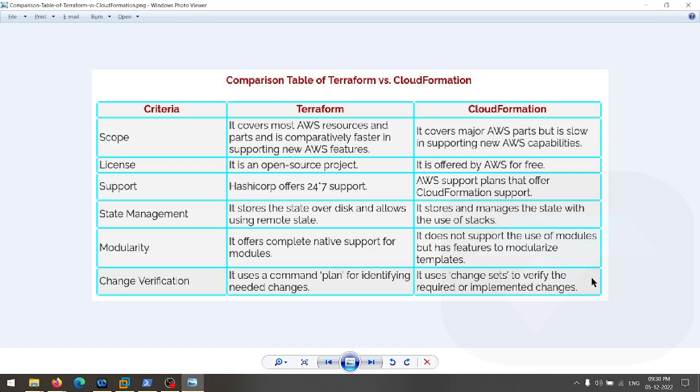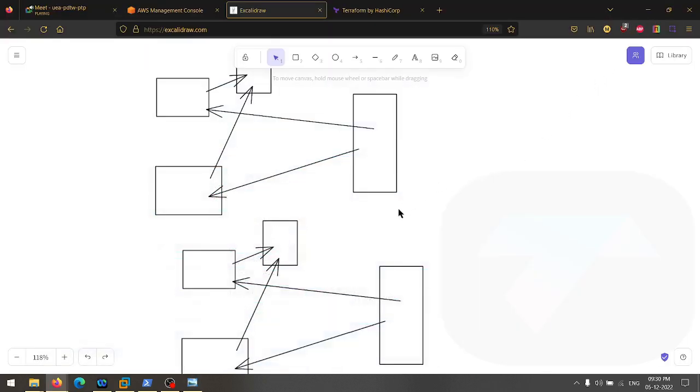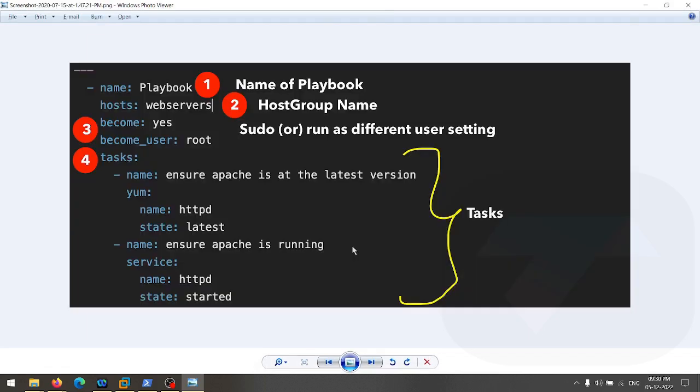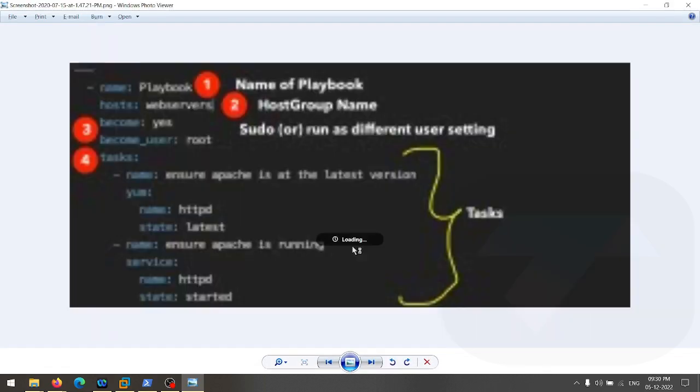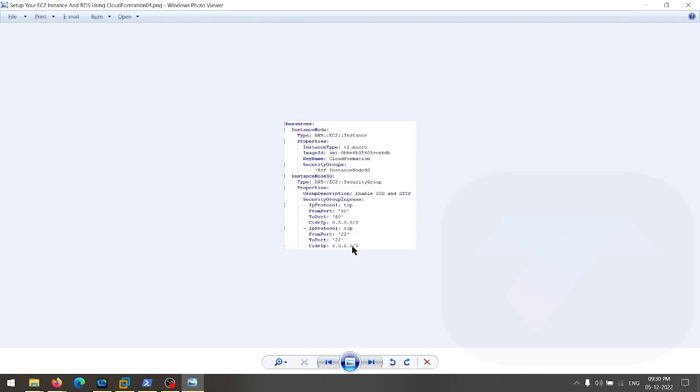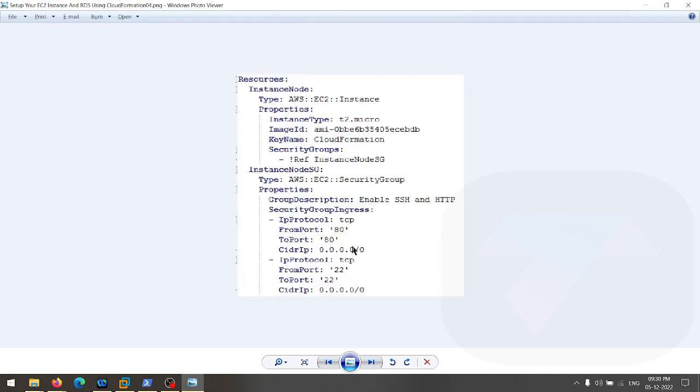You guys got it? Yes. All right. So now let's talk about another thing, which is the Ansible code. This is the Ansible resource.